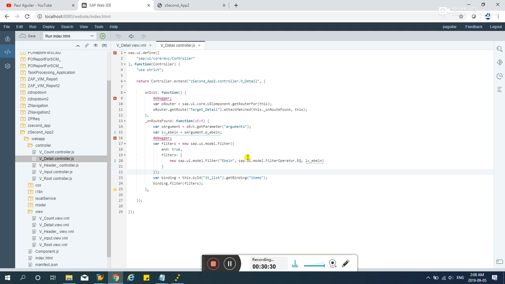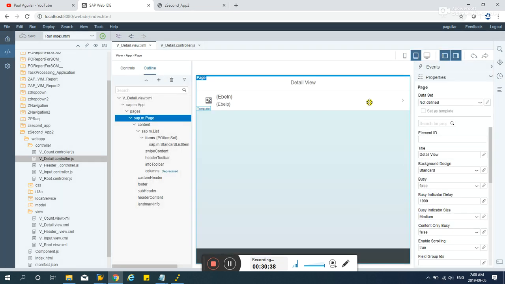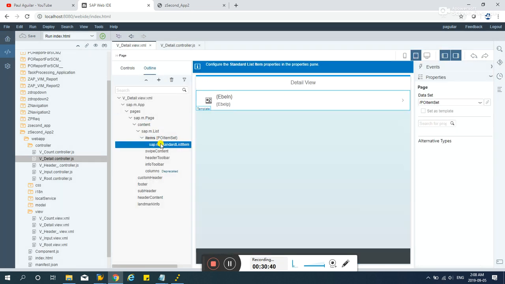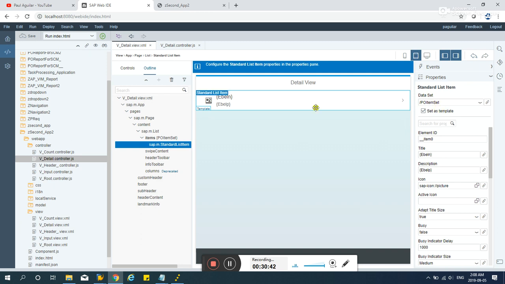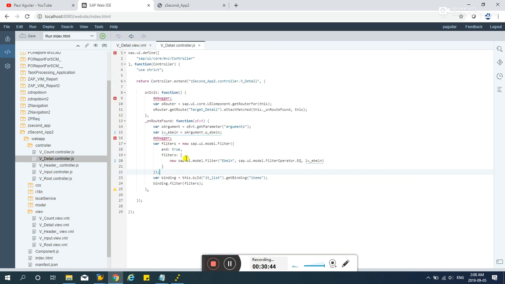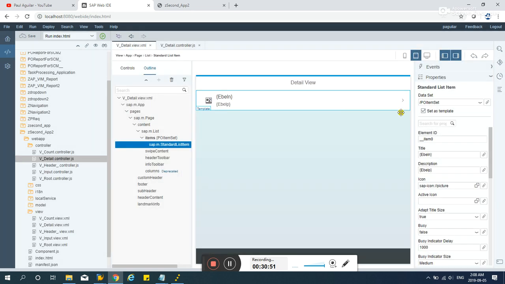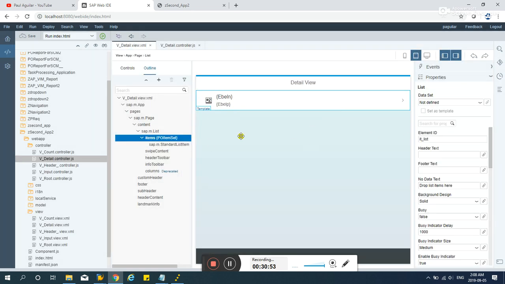And remember the binding, that entity set that we selected here, it's not PO header set, it's a PO item set. So later we'll be discussing that, and we'll be binding the results to the IT list. IT list is right over here.